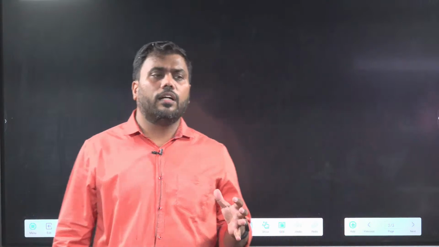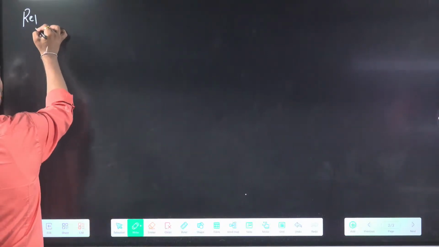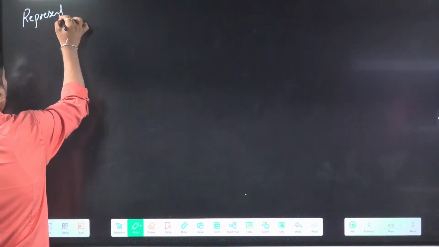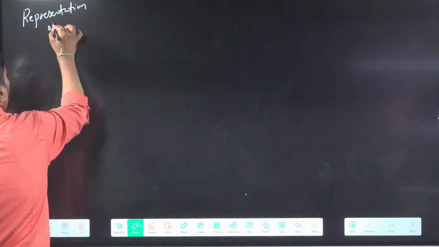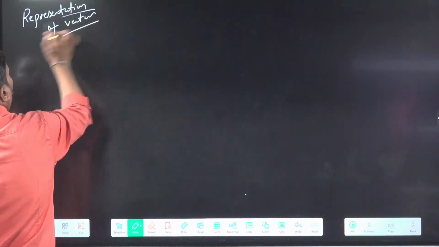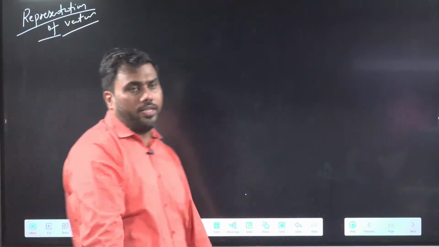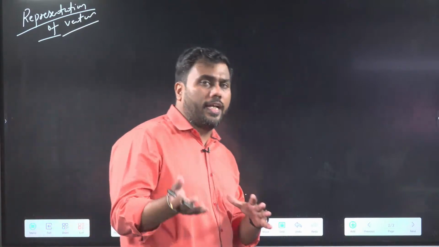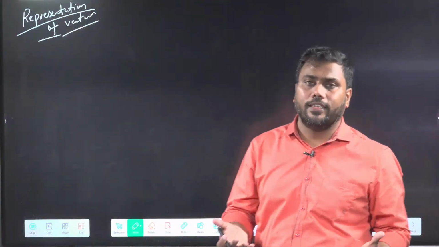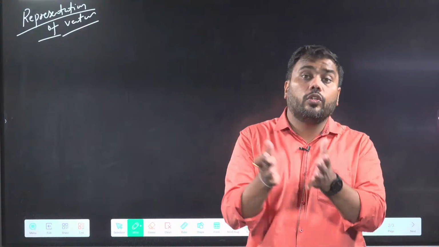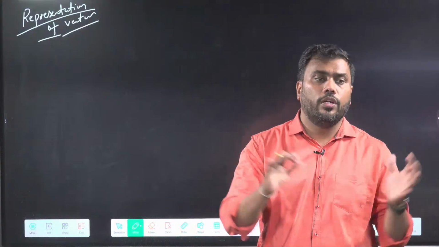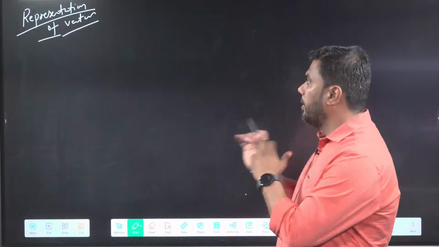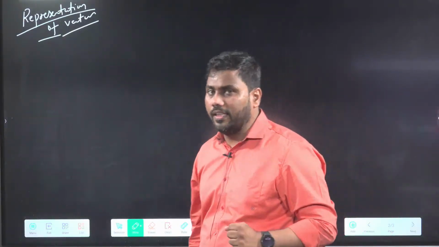So we have just learned about what vectors are. Now we will try to represent them. Note: representation of vector. How to express vectors, how to write about vectors, how to show vectors. Physical quantities that require magnitude and direction both to completely understand them are called vectors. Now how to give this direction as well as the magnitude in a combined manner? This is a big problem for us. How to represent a vector?